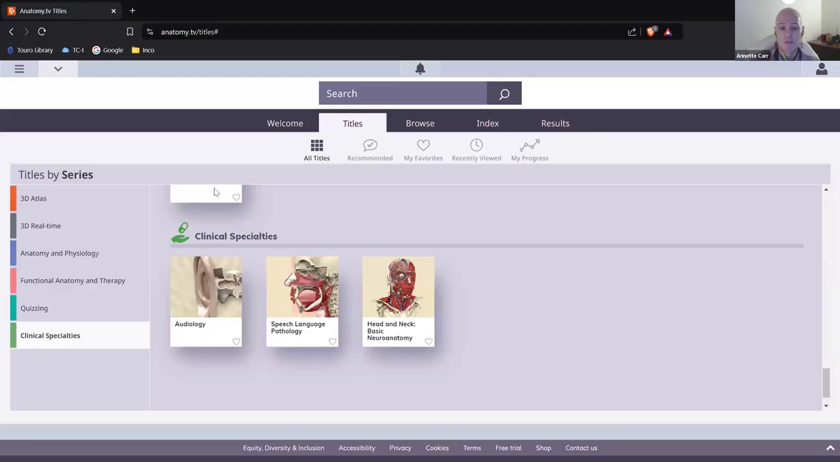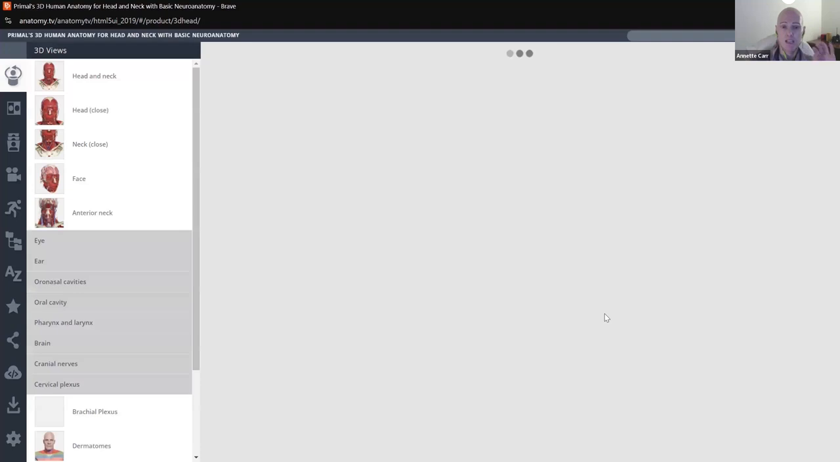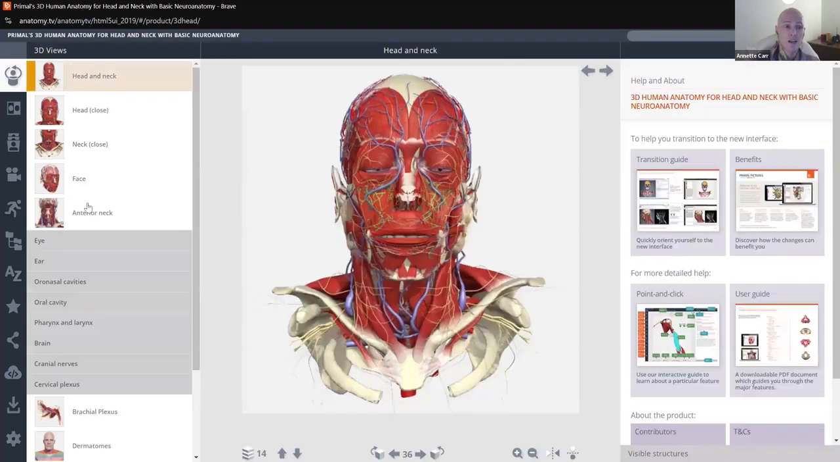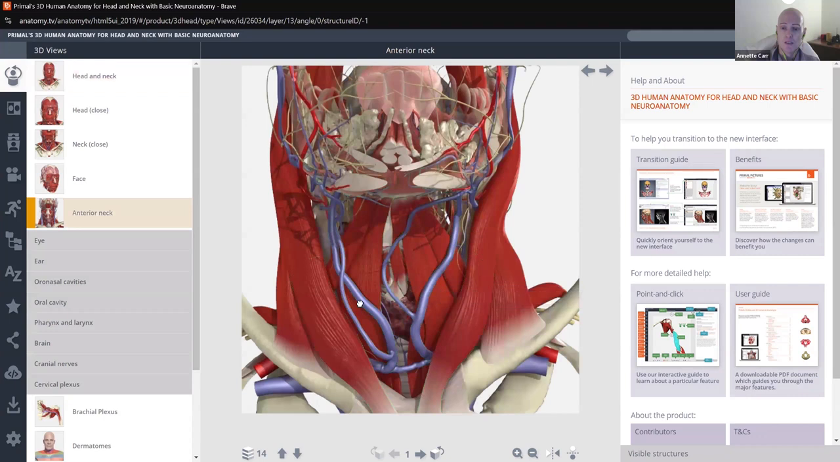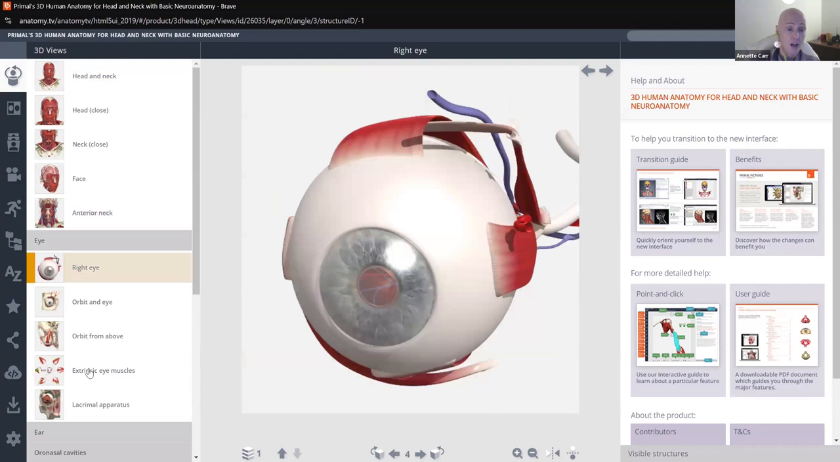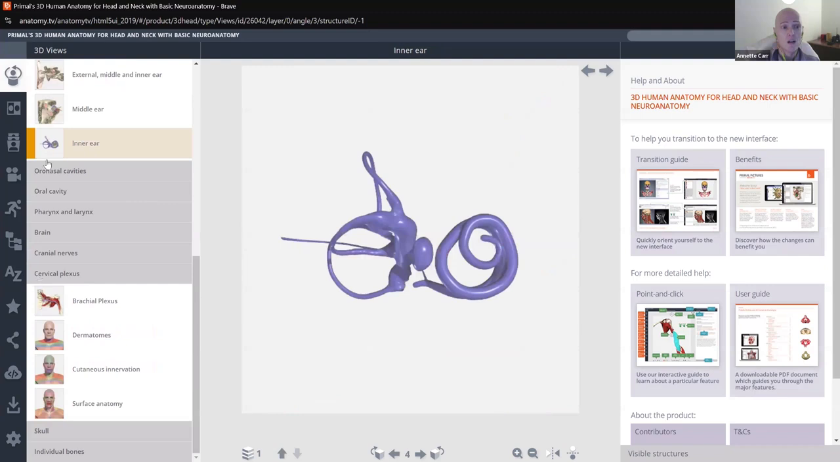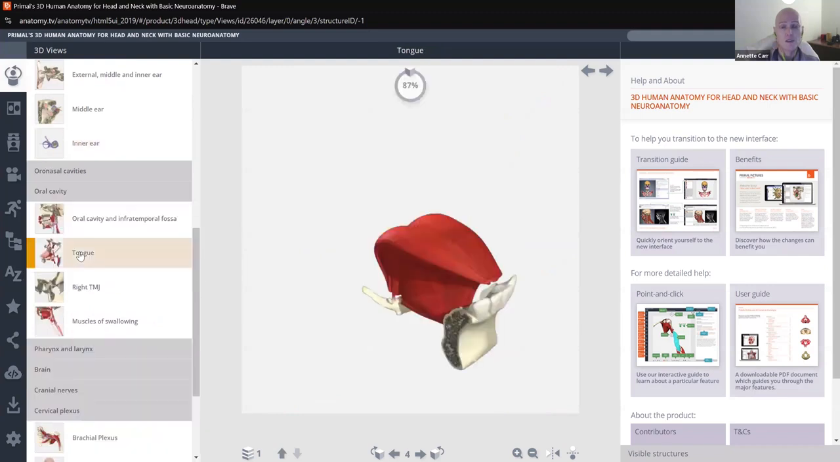Clinical subspecialties: if you're somebody who's interested in audiology, speech language pathology, or neuroanatomy of the head and neck, you may want to look at this. So if I clicked on the neuroanatomy of the head and neck, it just takes me in depth into that part of the body so that I can focus on various functions like the ocular system, the auditory system. So this is a great resource tool for somebody who's wanting to go into those subspecialties. It really zeroes in on these specific areas in the body.